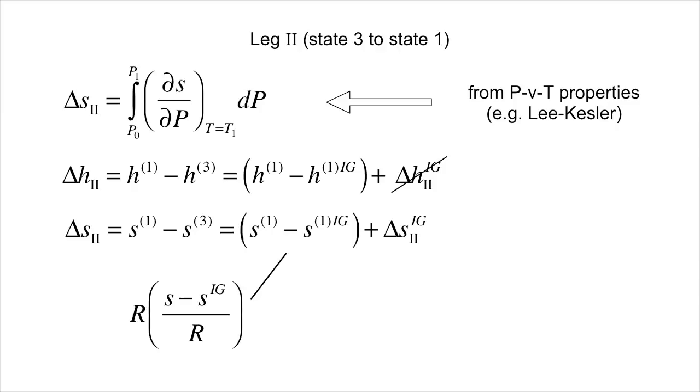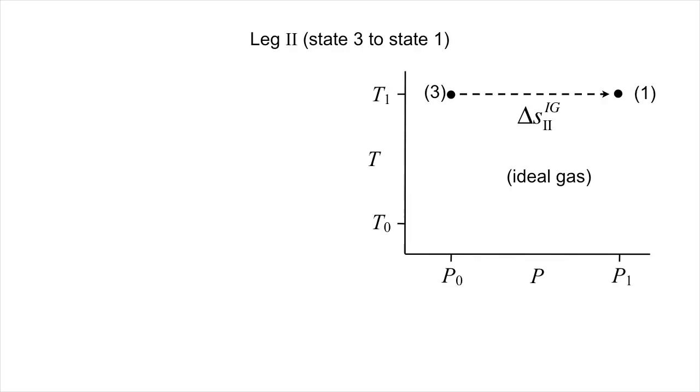However, the entropy departure is defined as the difference in entropy between a non-ideal fluid and the entropy of a hypothetical ideal gas at the same pressure and temperature. The entropy of a gas, even an ideal gas, does depend strongly on pressure. Thus, the entropy departure function only gives us part of delta S for this leg. The other part, the part for an ideal gas, we need to work out ourselves. We can look at that a couple of different ways.